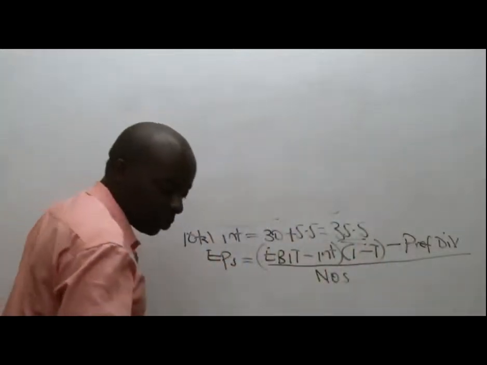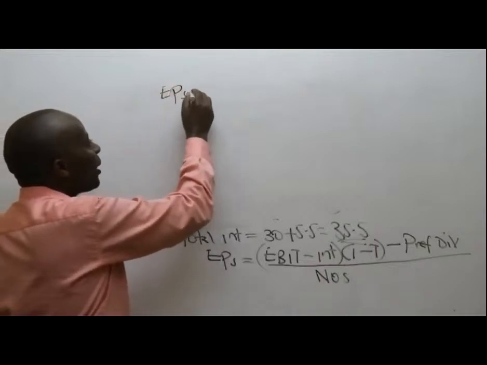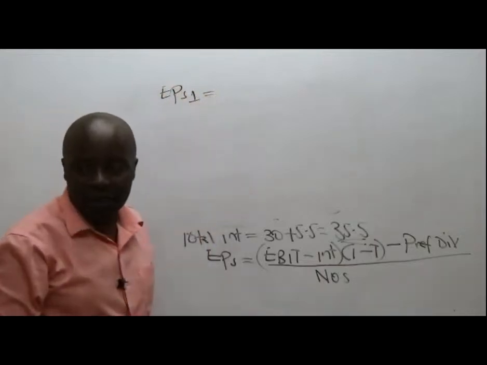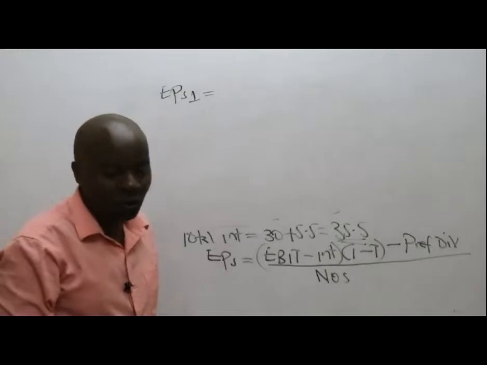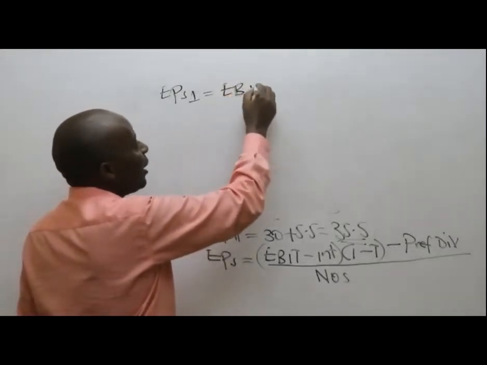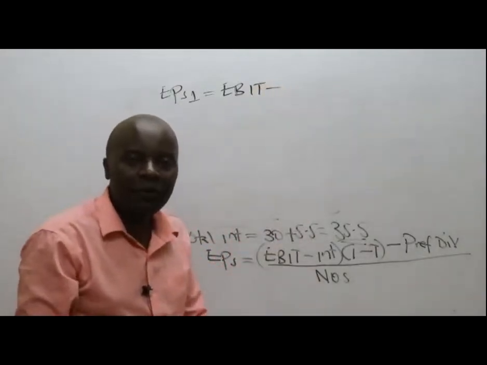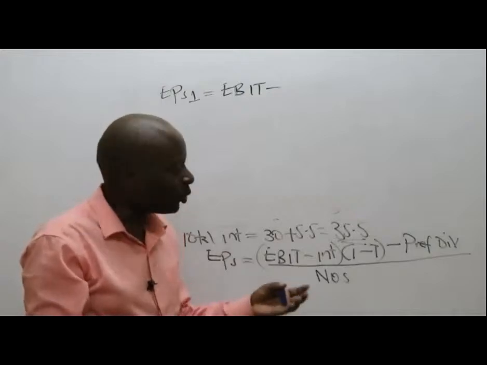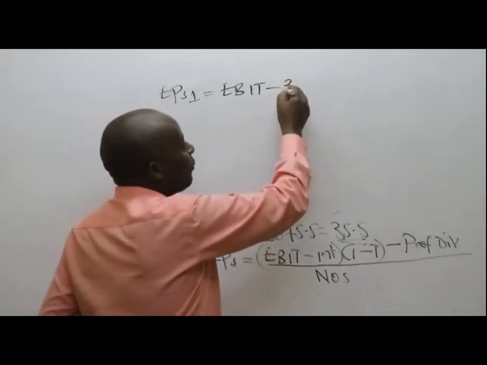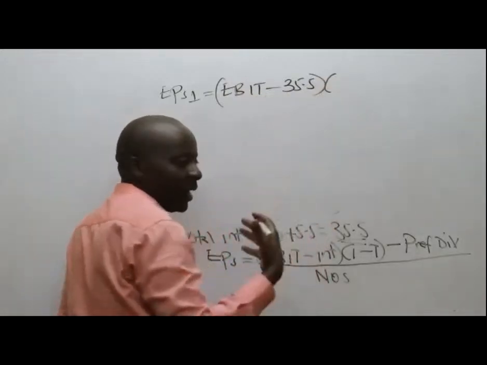So EPS option 1 will be equal to EBIT minus interest. You have already given me that under option 1. If we borrow, under option 1, interest is 35.5 multiplied by 1 minus tax.